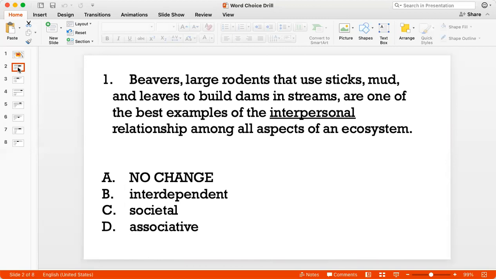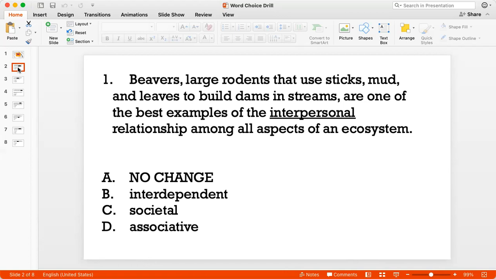Question 1. Beavers, large rodents that use sticks, mud and leaves to build dams and streams, are one of the best examples of the interpersonal relationship among all aspects of an ecosystem. So in word choice questions, you need to understand the context of what is being said. You need to clearly understand the meaning and then decide which word would fit the context.